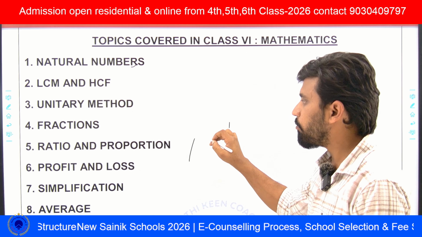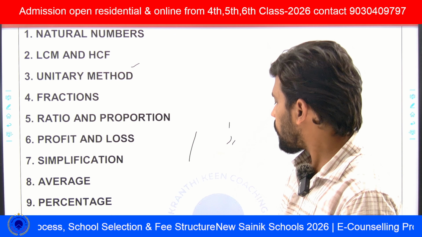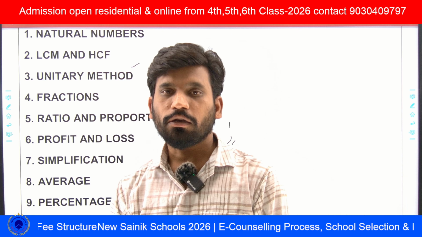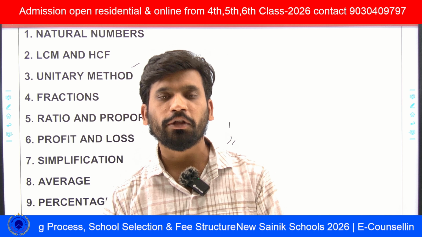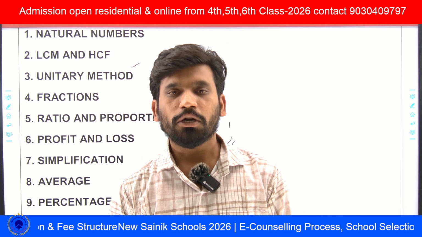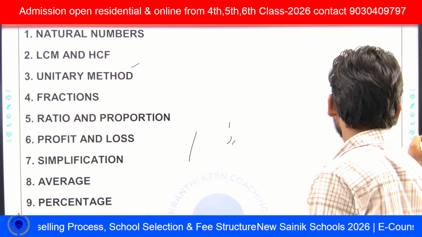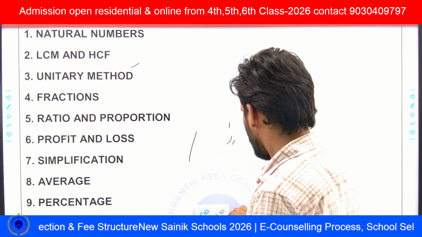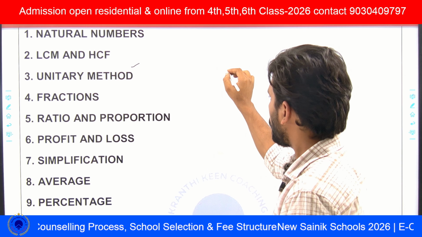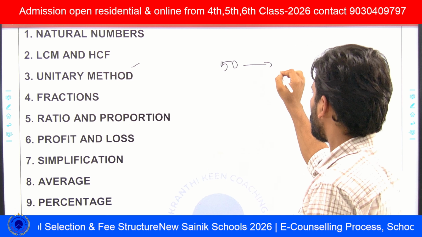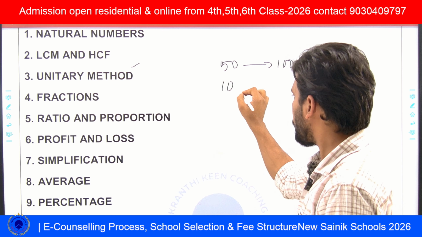Next, coming to the unitary method. The unitary method is nothing but the cross multiplication method. For example, the cost of 50 apples is 100 rupees, then what is the cost of 10 apples?